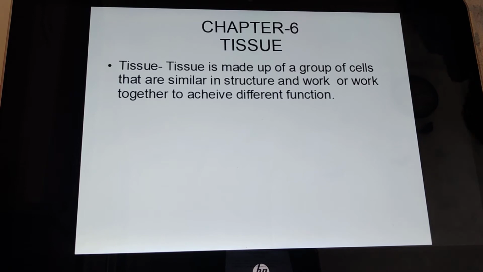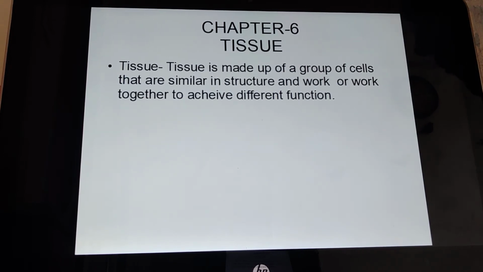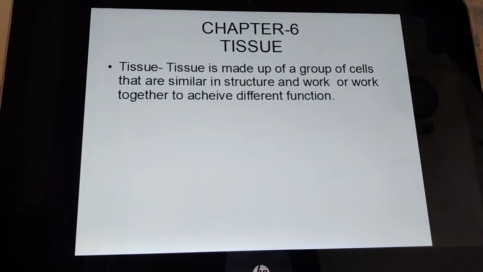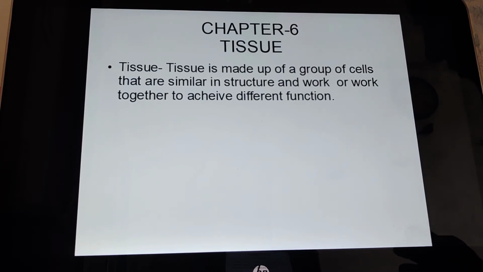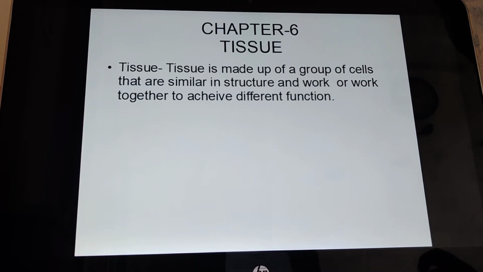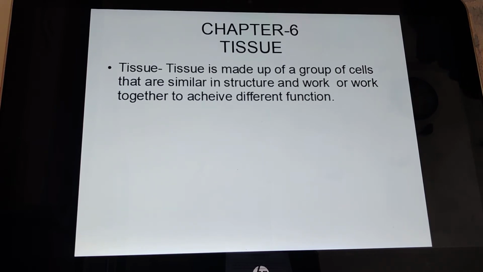Now today, as I said, we are discussing tissues. Now what is tissue? Children, in multicellular organisms, millions of cells are present. Some of these cells with similar structures form a group, a cluster of cells, and perform a specific function, which we call tissue.